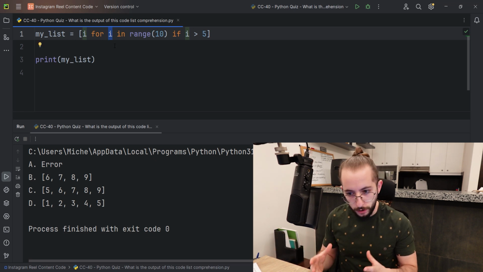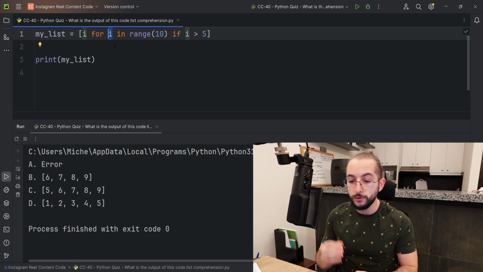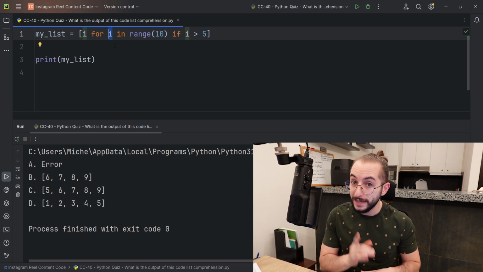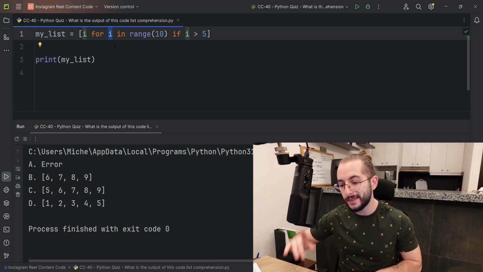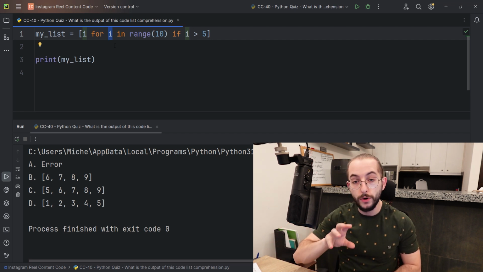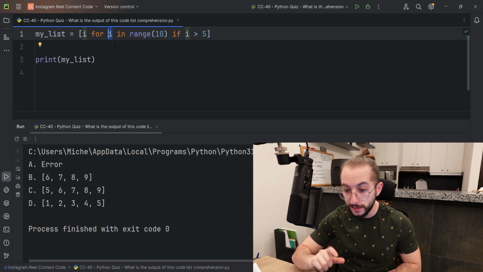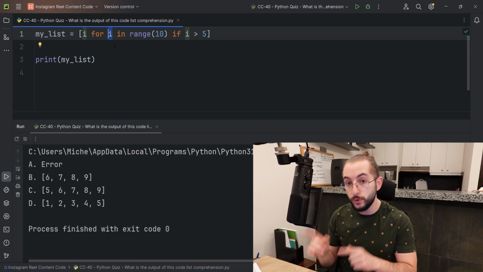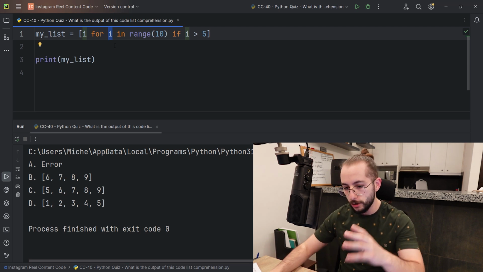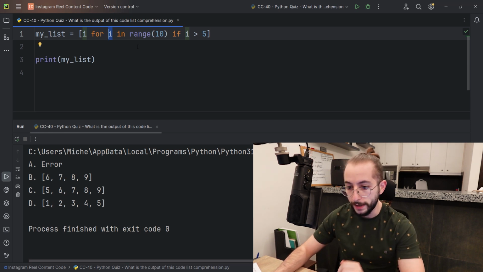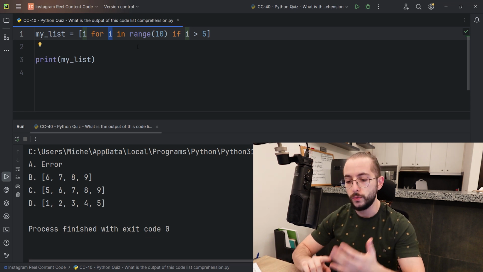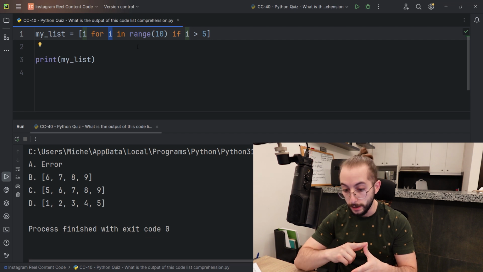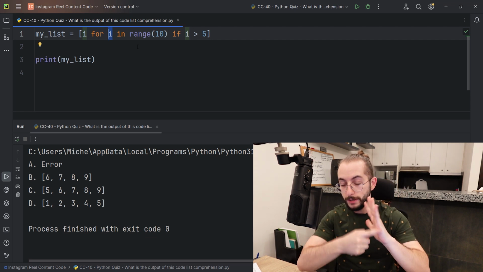And if you are a beginner, even a very, very beginner, you should know that when you do for i in range of 10, that means that you are starting at 0 and going up to, but not including, the 10. So whenever you have a range with only a single integer inside, it means that you start at 0 and go all the way to 9. It's up to, but not including. I always say this. So we go from 0 to 10, to 9, 10 not included. So we have i being 0, 1, 2, 3, 4, 5, 6, 7, 8, 9. 10 numbers. Did you see me count on my fingers?